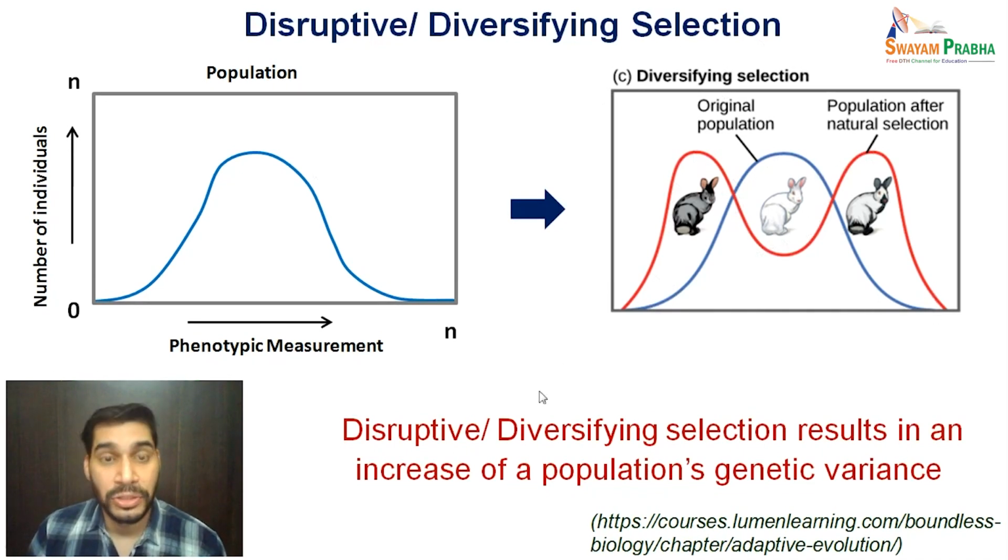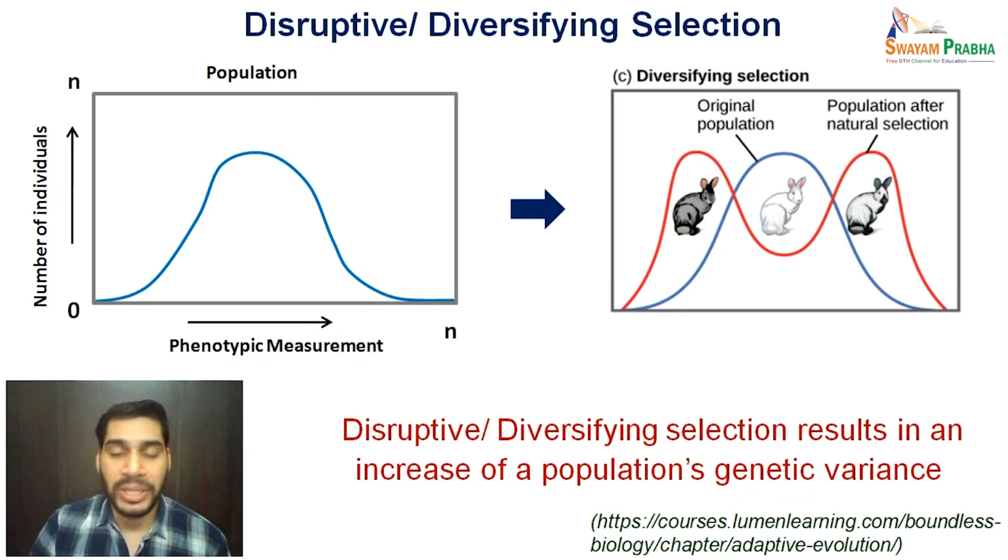So we can say disruptive or diversifying selection results in an increase of a population's genetic variance. So in summary, we can say the stabilizing one decreases the genetic variance, the directional one shifts the genetic variance, whereas the disruptive or diversifying selection increases the population's genetic variance.